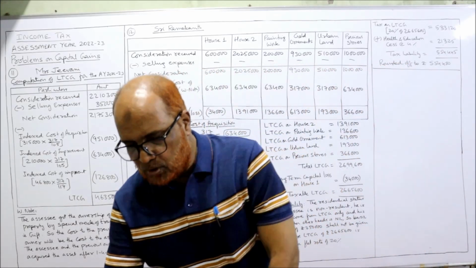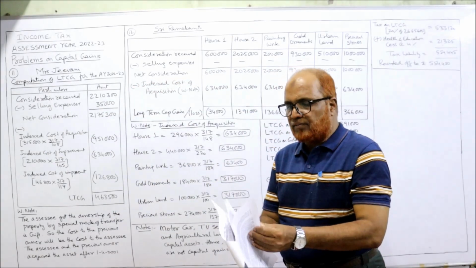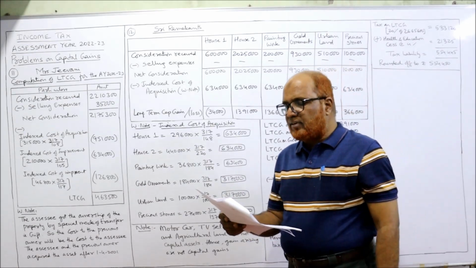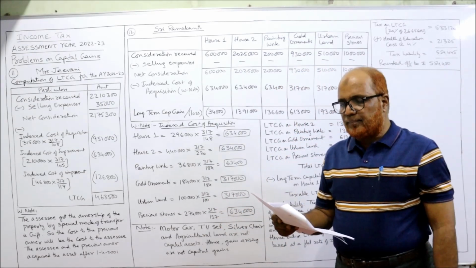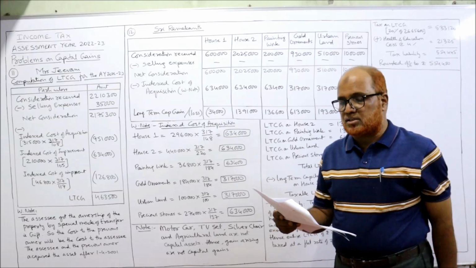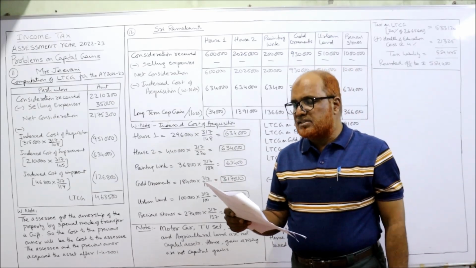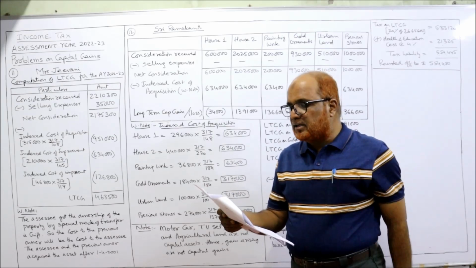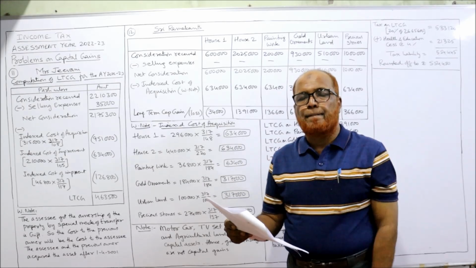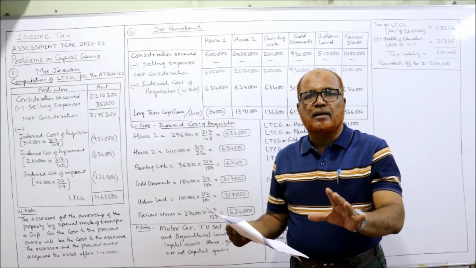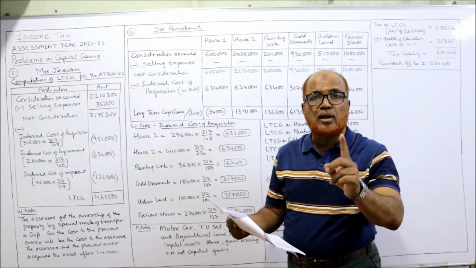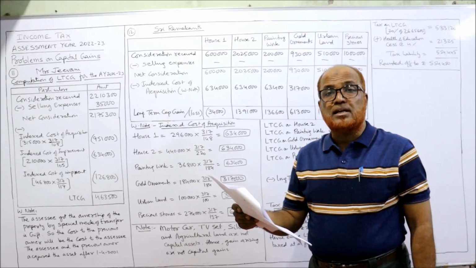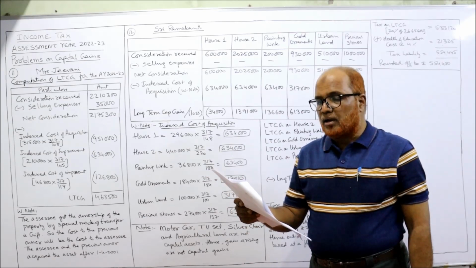Now problem number 12. See carefully, problem 12. Sri Ramakant, a non-resident Indian, is leaving to America to settle there permanently. First of all, the assessee is a non-resident. He sold the following assets in India during the previous year relevant to the current assessment year. Calculate the capital gain and income tax liability if income under other heads is nil. So the assessee is having only capital gain. He does not have any other income. He is a non-resident. Now serial number 1, 2, 3, 4, 5, 6, 7, 8, 9, 10. 10 assets are there. Article: motor car.